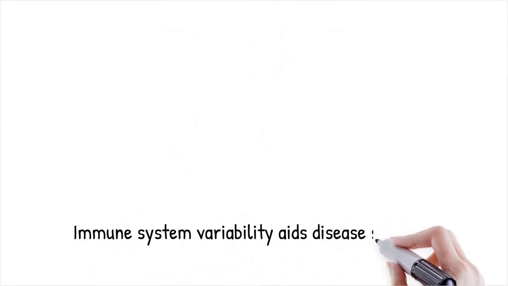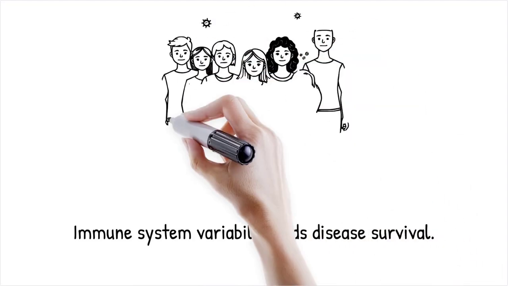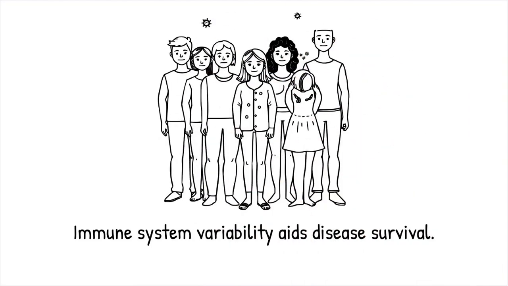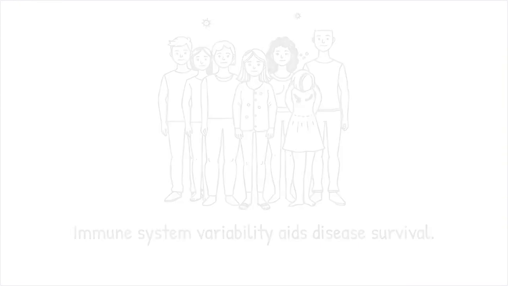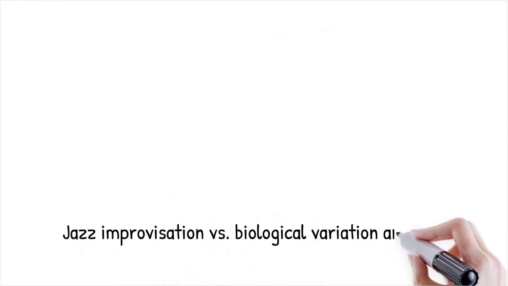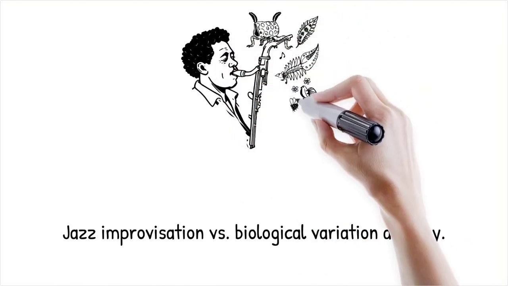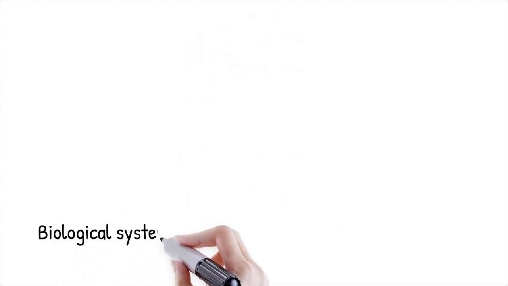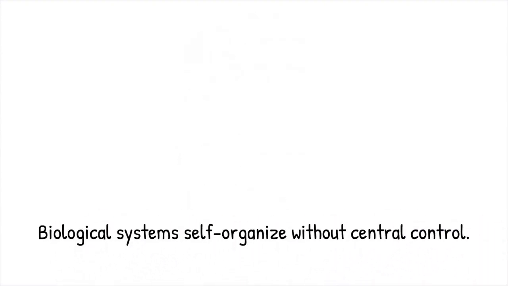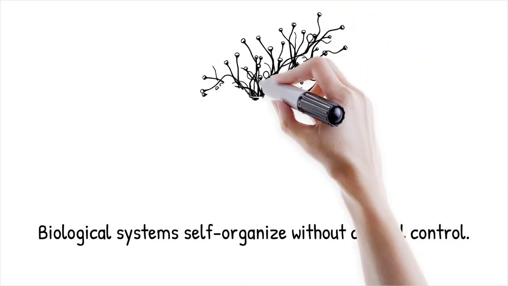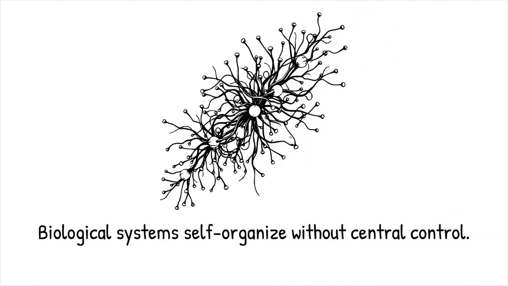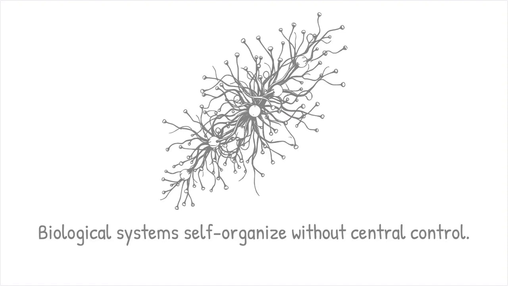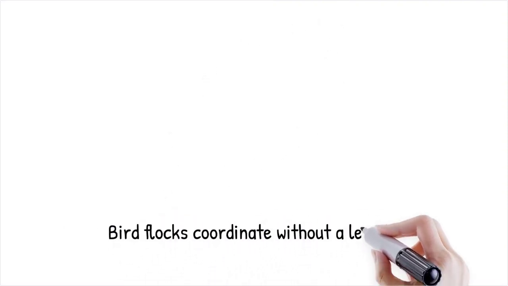Immune system variability, for instance, allows populations to survive diseases by ensuring some individuals have resistance to new pathogens. A jazz musician's improvisation creates new and unique music, just as biological variation drives evolution and adaptability. Biological systems do not require central control to form ordered structures, as they self-organize through local interactions. This emergent behavior means that the whole system exhibits properties that cannot be predicted by studying individual components. Unlike machines, living systems constantly adapt and evolve without a predefined design.